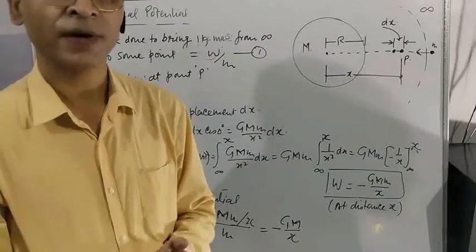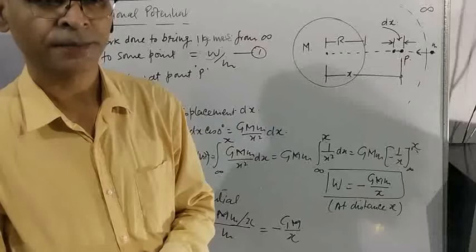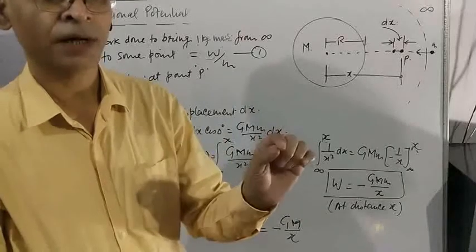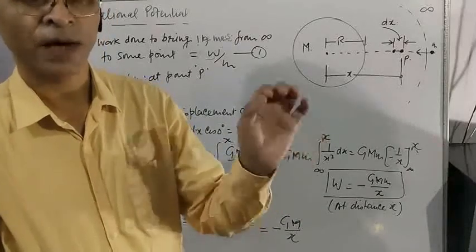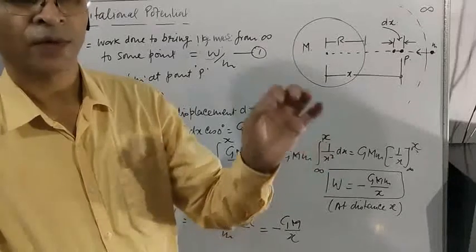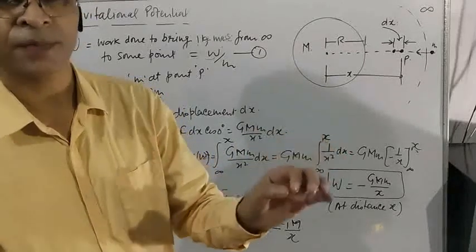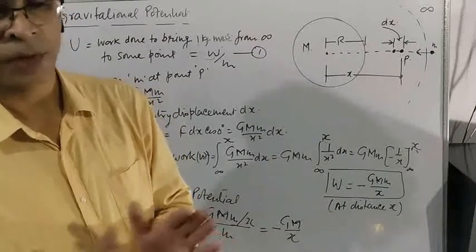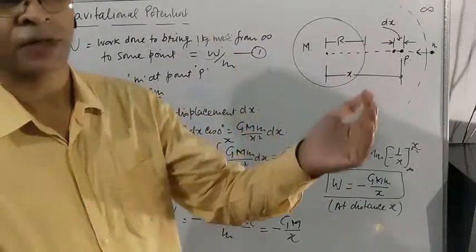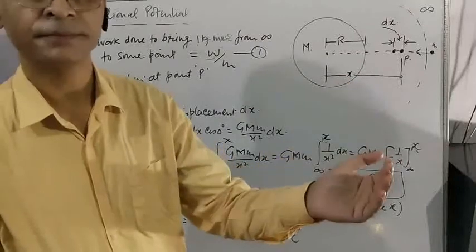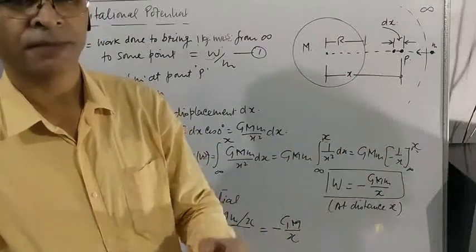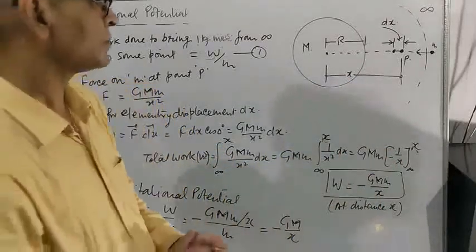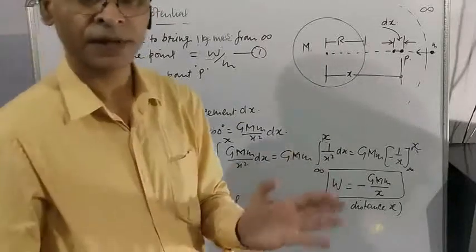But when you are defining gravitational potential, you will say work done to bring unit mass, 1 kg mass, from infinity to some point inside the gravitational field. So the only difference is, in case of potential energy, the mass is m. In case of potential, the mass is 1 kg.